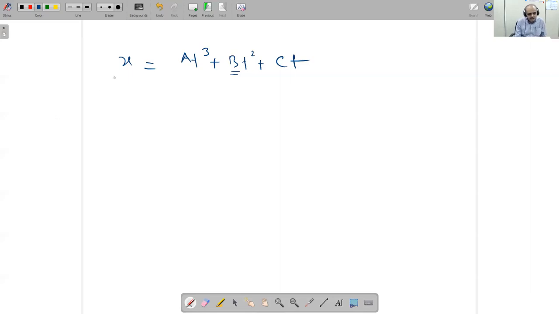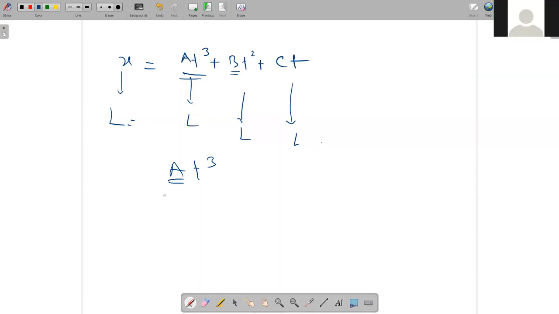We know that the dimension of x is L. So to make it L, what do we have to do? All the terms must be L. So to make it L, this is at cube, so what will be the answer? It will be L over T cube, and this is T cube, so this will cancel. Answer will be L.